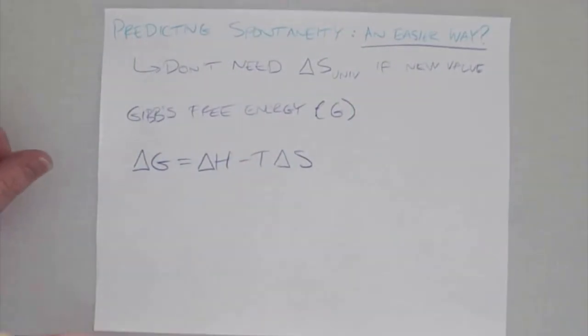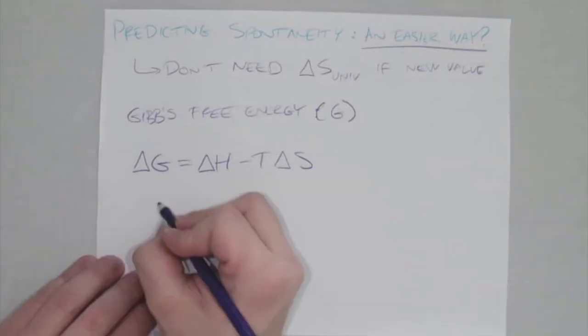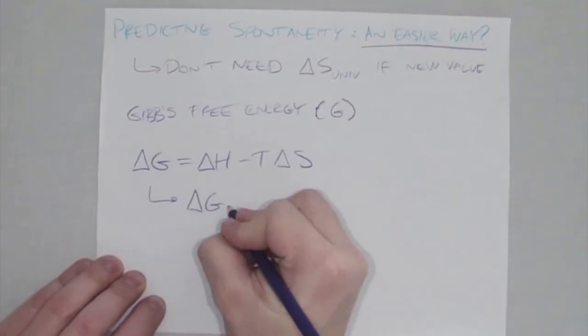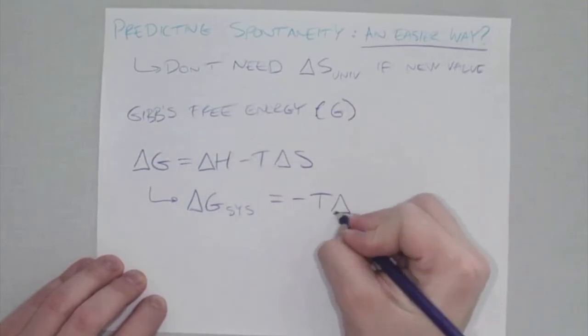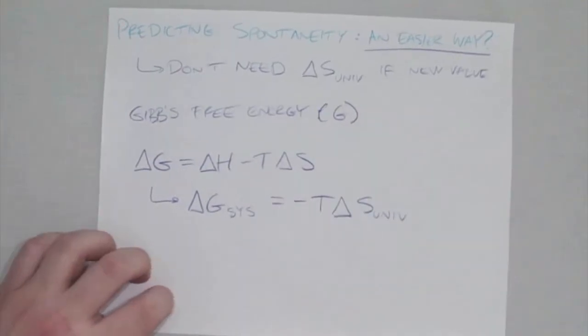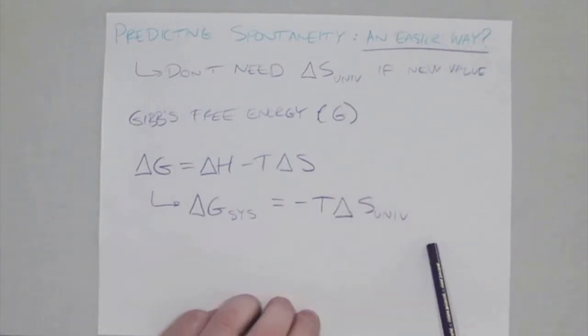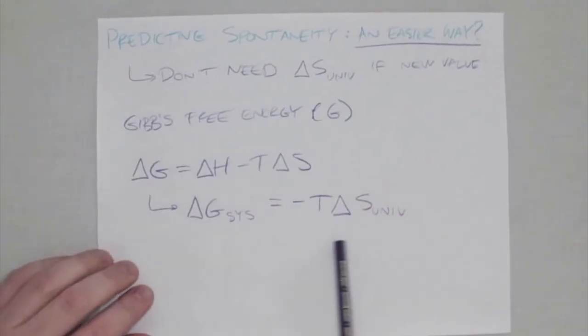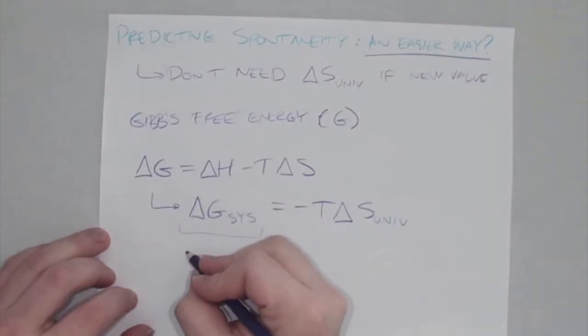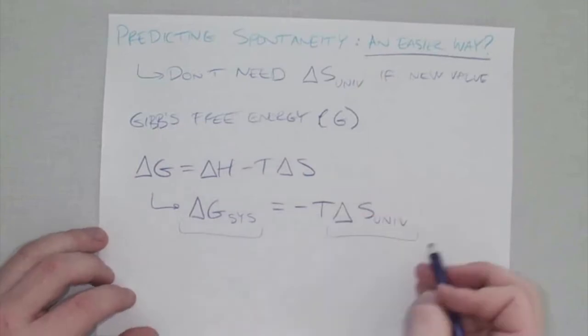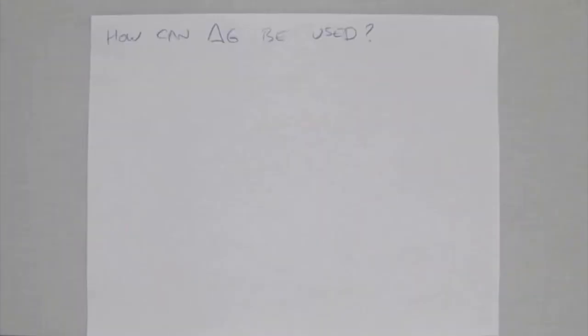And if we do a bunch of substitutions and rearrange stuff, we can also find that delta G for a system is equal to minus T times delta S of the universe. And look at that, we've got our delta S of the universe that is determined by our delta G of the system. So if we know what's happening in a reaction, then we don't need to figure out this more complicated value. So briefly looking at how the change in Gibbs free energy can be used,